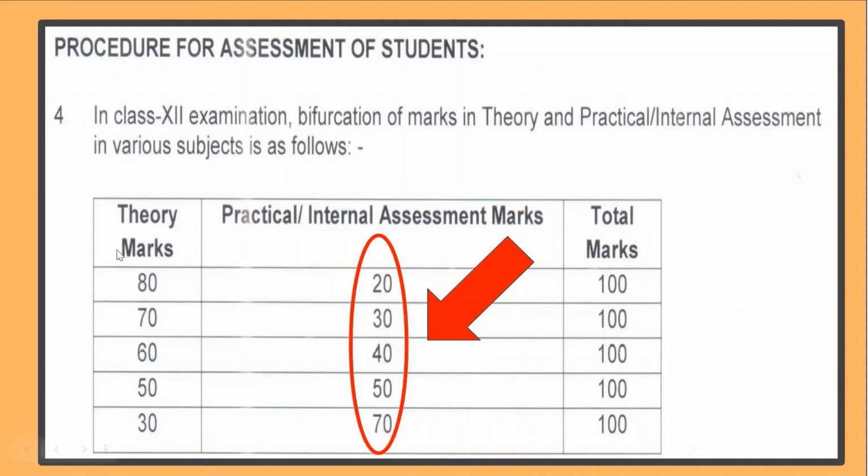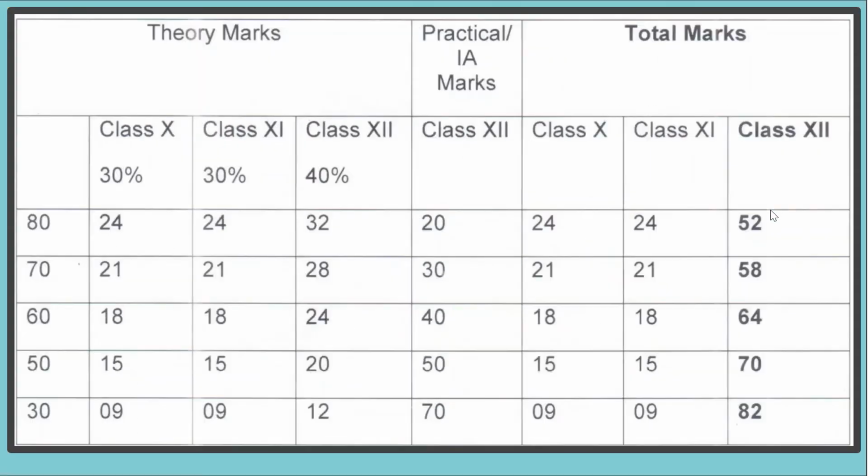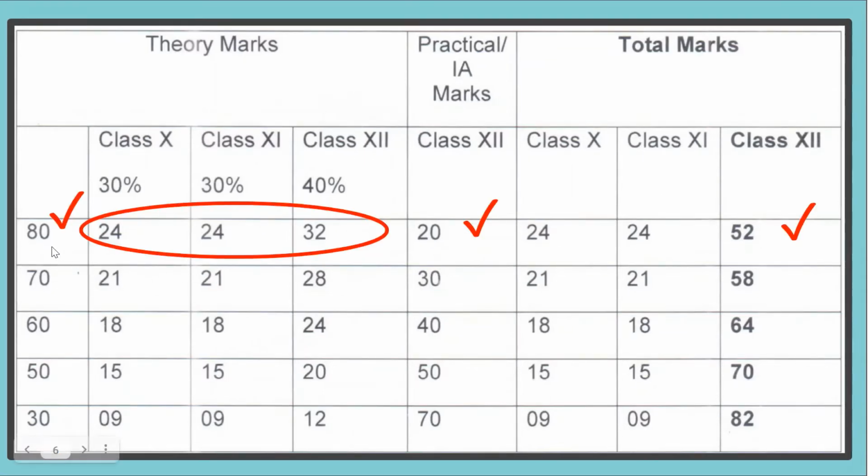Now the important information is about these marks which you are going to get in your theory marks. How the CBSE policy is guiding the schools to score these marks, let us continue and have a look. Now you can see here that let us suppose taking an example of the subject where you have 80 marks as theory and 20 marks as practical. So out of this, these 20 marks are your practical marks. Practical marks are all sealed. They are not going to change. Whatever exact marks you scored in class 12, you will get these marks as it is.